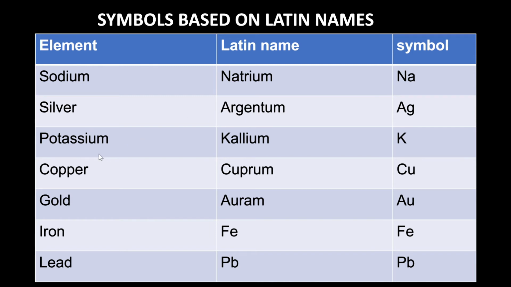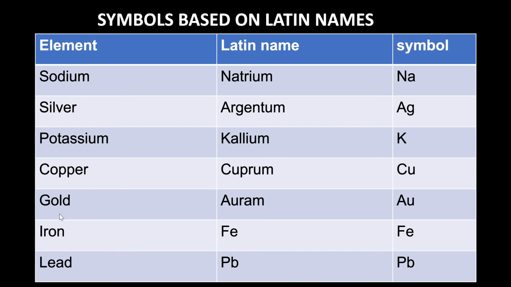Next element is potassium, and the Latin name of potassium is kalium. So the first letter is the symbol of potassium. Copper, cuprum. The symbol is Cu. C already stands for carbon. So we consider the second letter also.